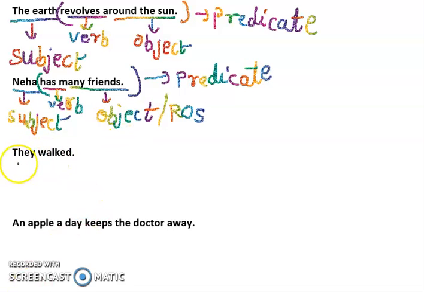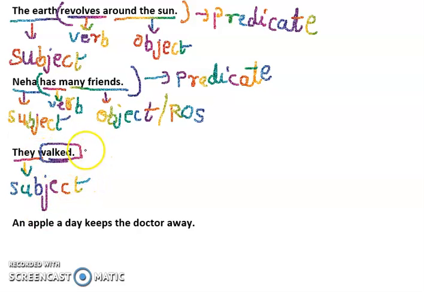this is a bit different example. So here the subject and predicate will remain the same, but we do not have a longer sentence like the other sentences we had. Here it is simply they walked. The action of walking is done by whom? They. Okay, there is a pronoun, a noun equivalent we can call it. So this is the subject, and simply we have the verb, walked. This walked is the verb, and hence we do not have an object or rest of the sentence here. So they is the subject, and this walked, which is a verb, is also the predicate of our given sentence.